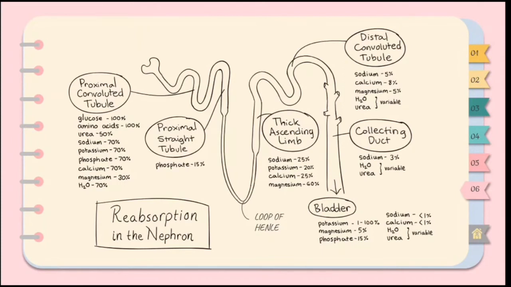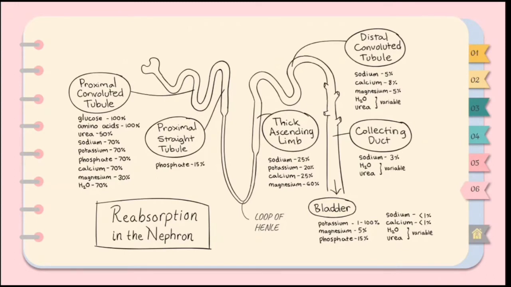Meanwhile, the thick ascending limb of the loop of Henle is not permeable to water, and as a result, sodium, potassium, and chloride, but little water, are removed from the filtrate. Because of the efficient removal of these solutes, the highly concentrated filtrate that enters the ascending limb of the loop of Henle is converted to a dilute solution by the time it reaches the distal convoluted tubule. Also, because of the volume of filtrate reabsorbed in the proximal convoluted tubule and the descending limb of the loop of Henle, only about 20% of the original filtrate volume remains.